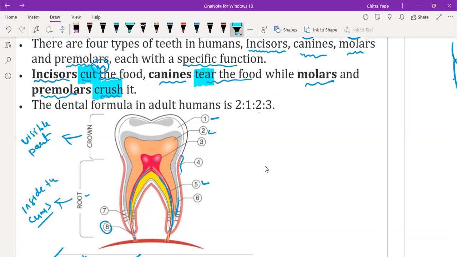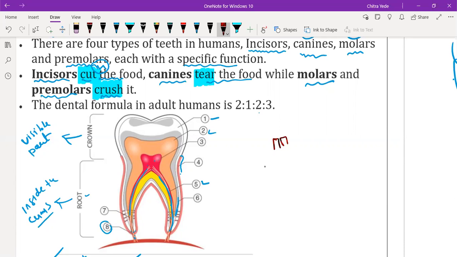See, whatever we are eating every day, we have different types of teeth and there is a gap between them. These teeth are formed by calcium phosphate and calcium carbonate, and these are basic compounds.